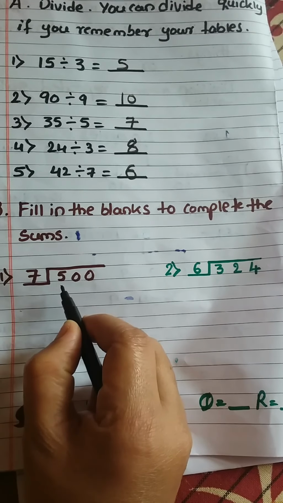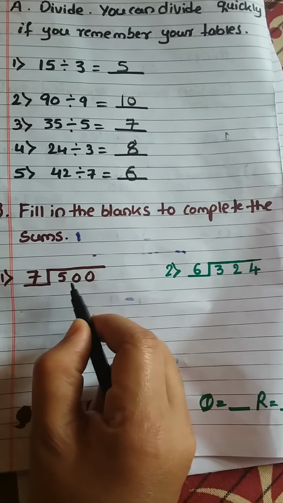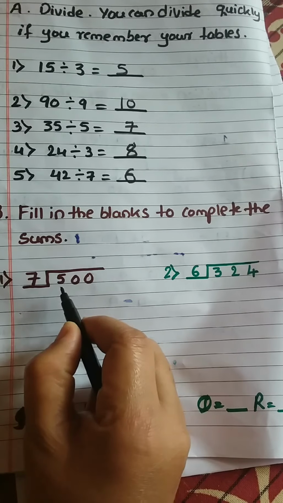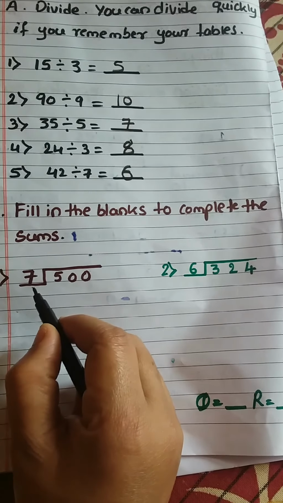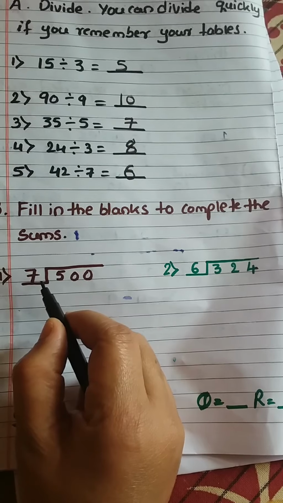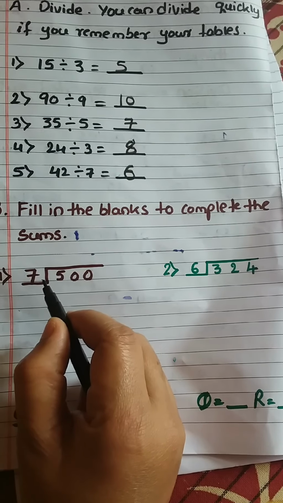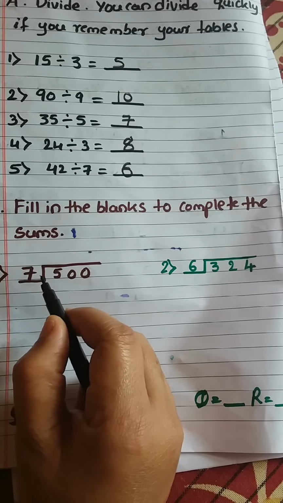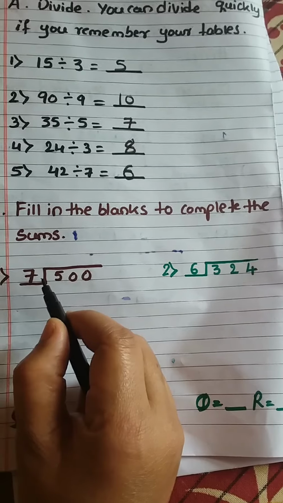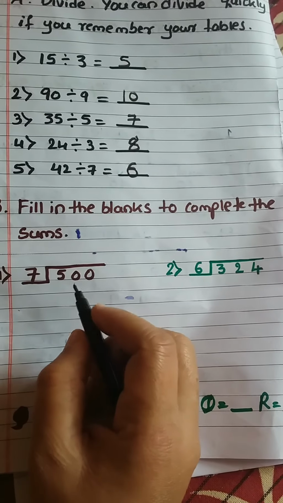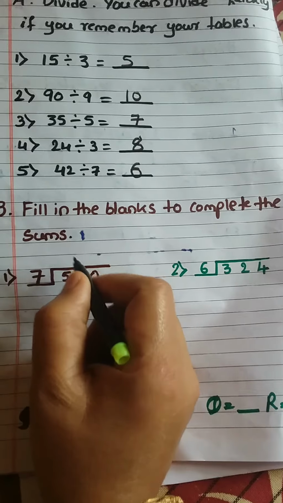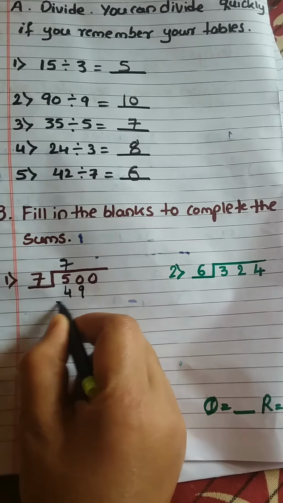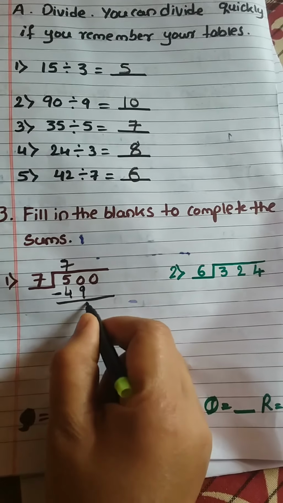Now you have to check 50 in the 7 table. If 50 is not there in the 7 table, you have to find the number near to the 50, and that number you have to take. Okay. Now go on telling: 7 ones are 7, 7 twos are 14, 7 threes are 21, 7 fours are 28, 7 fives are 35, 7 sixes are 42, 7 sevens are 49. Now 50 minus 49 is 1.